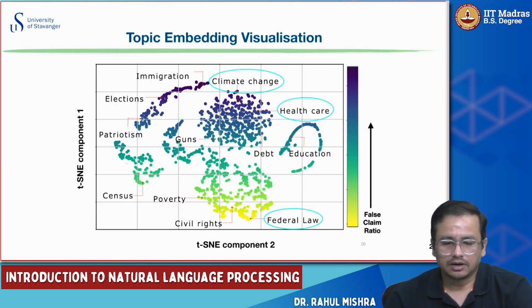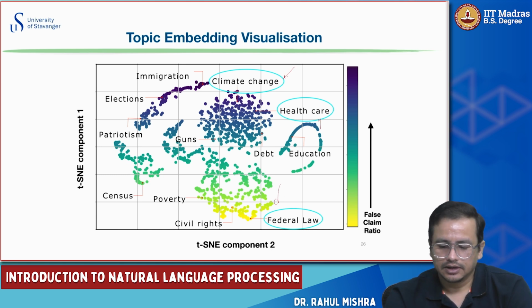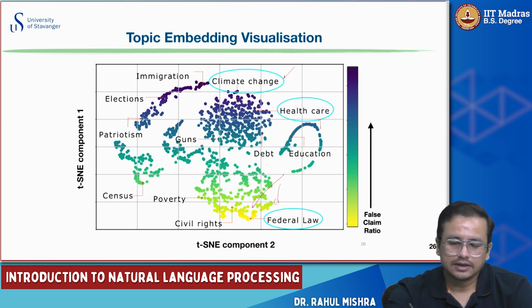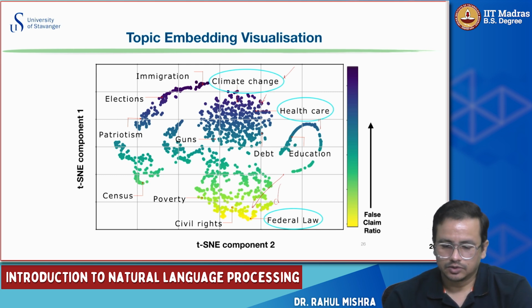In the case of topic embedding, it turns out that federal law, healthcare, and climate change have very different kinds of patterns here. You can see federal law, when it comes to civil rights, is not much involved in misinformation. But climate change and healthcare are closer in the embedding space, and they are involved much more in misinformation and disinformation kinds of posts.